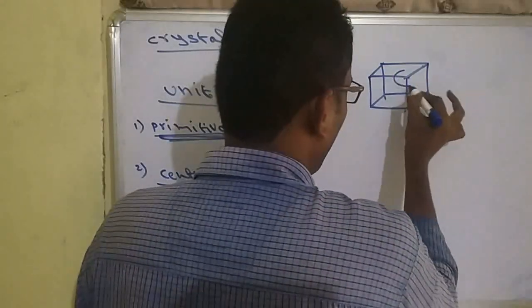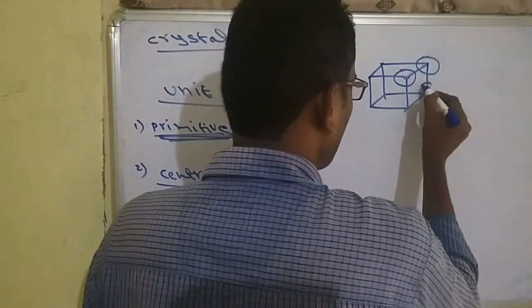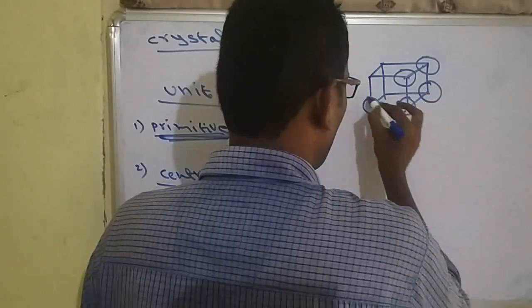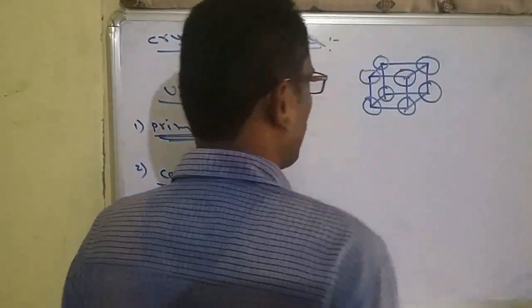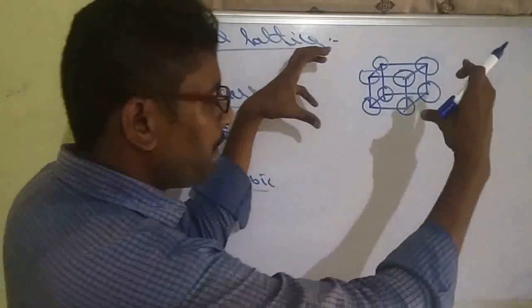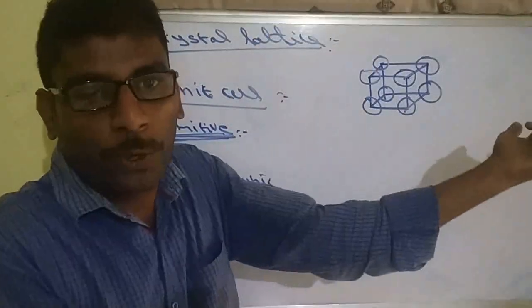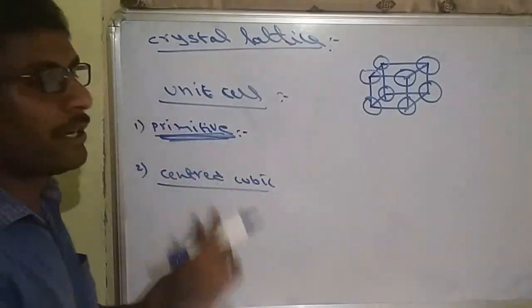This is a corner particle, this is a corner particle, this is a corner, this is a corner. There are a total of 8 corners. All these 8 particles combine and form a cube, and such cubes are called primitive unit cells.